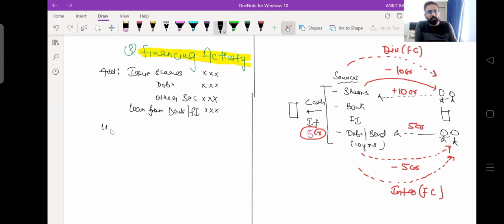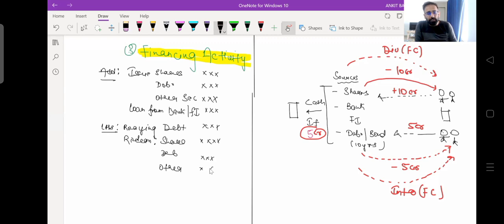What you reduce is repayment of debt, because at that time there will be cash outflow. If the company is redeeming its shares, debentures or other securities which it has issued, these will be subtracted from financing activity.